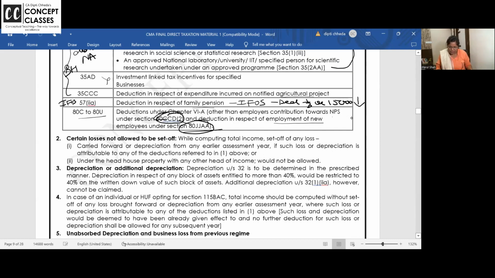I'll just show it with an example, so it will be clear to all of you. Let me go to the notebook, just 1 minute. I'll write one example here.